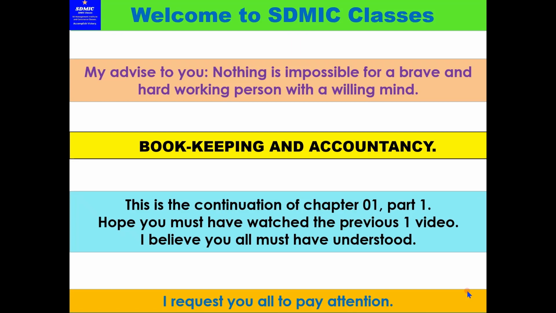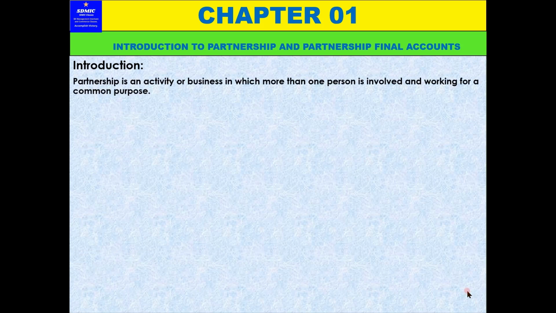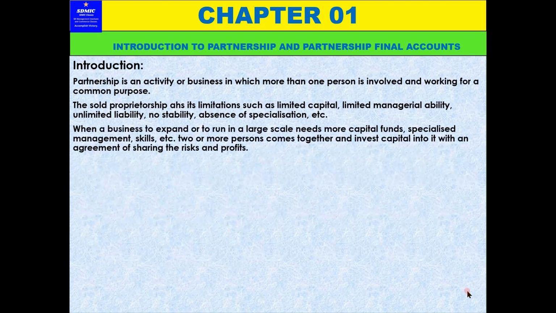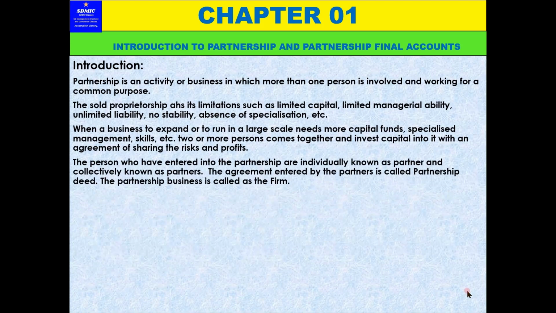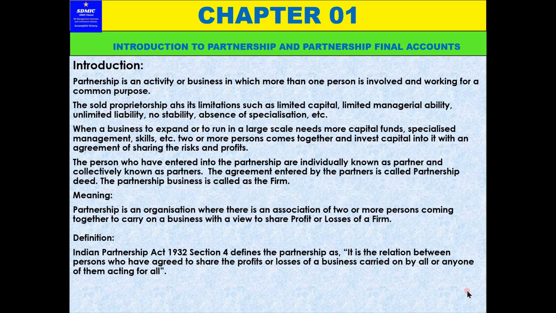Let us just revise our previous class, what we have done. Introduction to partnership and partnership final accounts. We have seen what is partnership, then what is sole proprietorship and other things. Then we went to what is a partner, what is a partnership, what is a firm, then the meaning of partnership, then the definition of partnership.